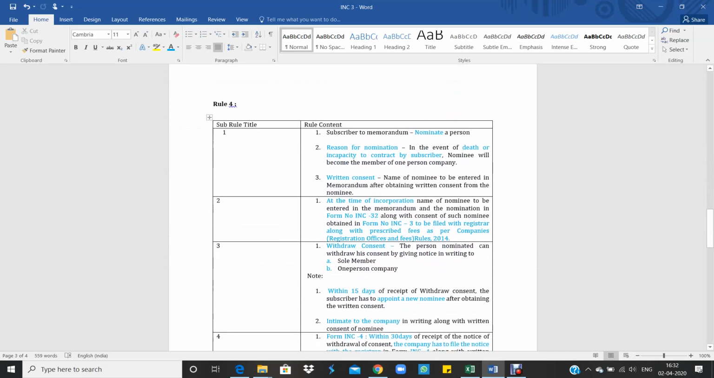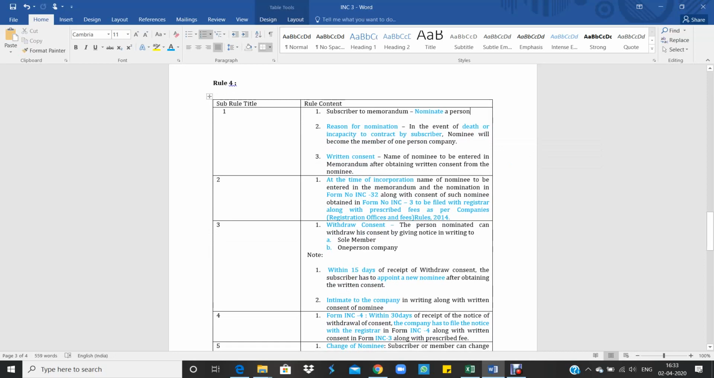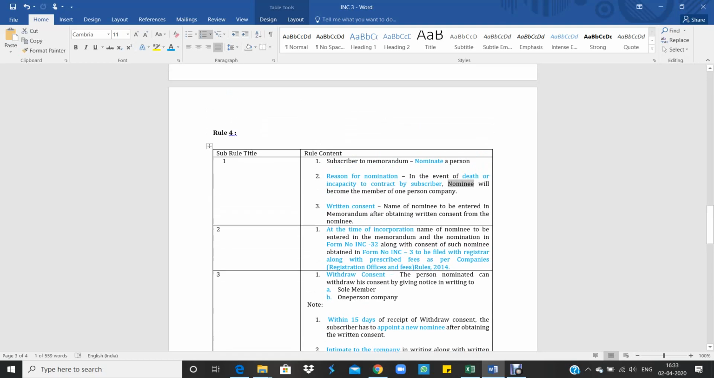If you see rule 4, rule number 1 here, the subscriber to the memorandum has to nominate a person as nominee. Why? What is the reason for nomination? Suppose in the event of death or incapacity to contract by the subscriber, the person who is appointing, then the person who is called a nominee will become the member of the one person company. So this is the reason why the subscriber has to nominate a person at the time of incorporation.